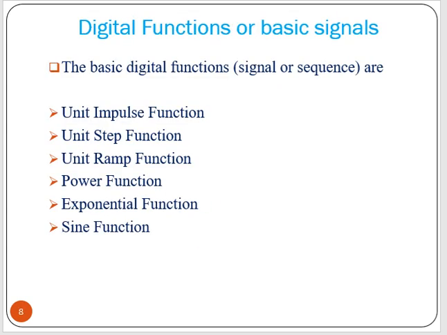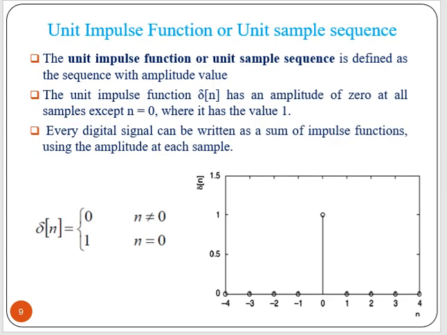Now let us discuss some basic digital signals or functions. That is the unit impulse function or unit sample sequence. The unit impulse function or unit sample sequence is defined as the sequence with amplitude value delta n.